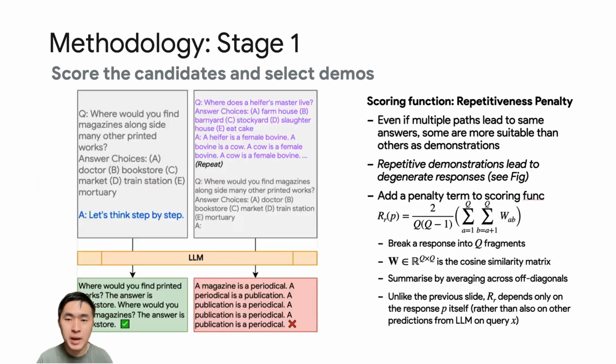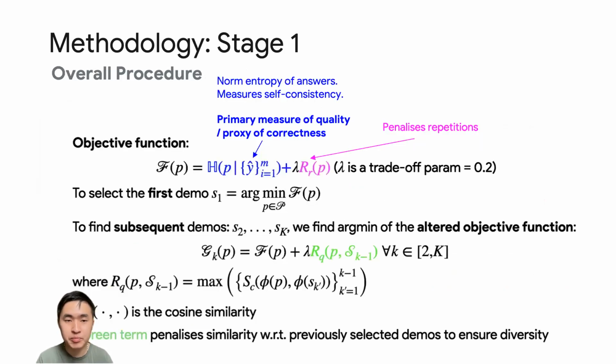We also introduce a repetition penalty because we observe that repetitive demos can lead to very bad model responses. So we use a simple metric to measure the repetition within each response, and we penalize the large language model from choosing those as the in-context examples. To get the overall objective function, we just add the terms together.